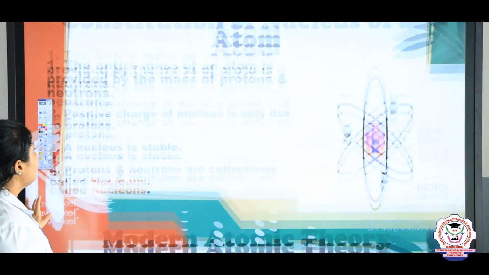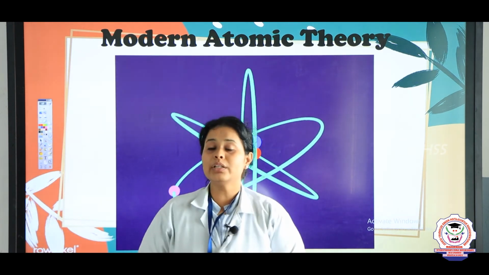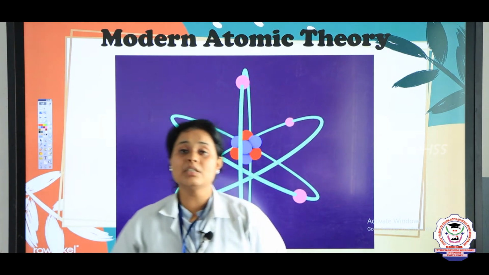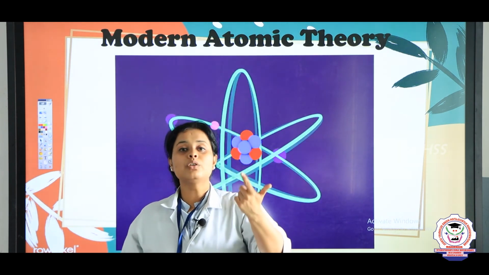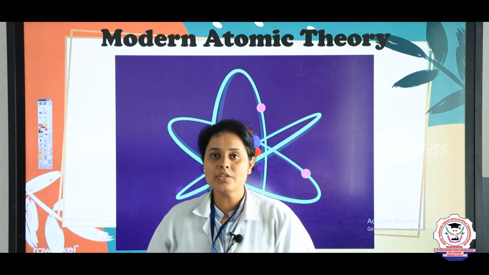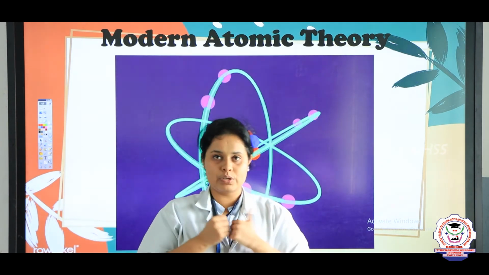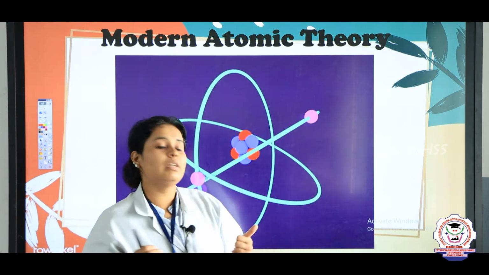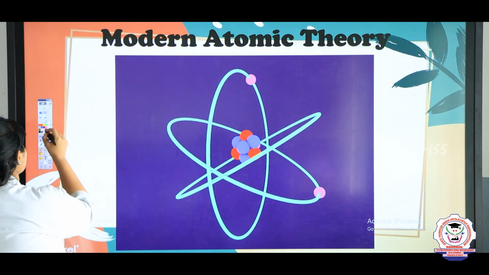Okay? Yes. Now let's see what is the atomic theory. In the atomic theory, they already said that there are three particular substances present in an atom, that is electron, proton and neutron. So electron is a negative charge, proton is a positive charge and neutron is a neutral charge, right? Whenever you are considering all this, there will be some kind of formula to that.